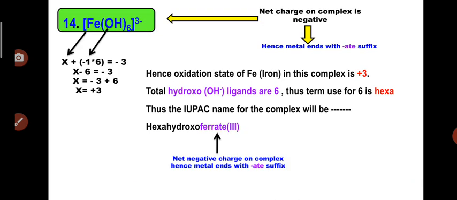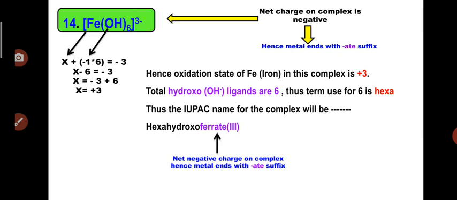Now example number 14, very simple example. OH ligands are present. So OH in terms of ligand is called hydroxo. So basically this OH has minus 1 charge. So we will assume first of all, whenever there is a charge present on the complex, whatever it may be, positive or negative, we simply write down this charge to the RHS by writing the equal sign. Write down the charge, that is minus 3.